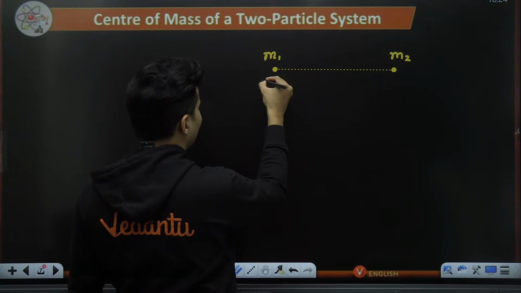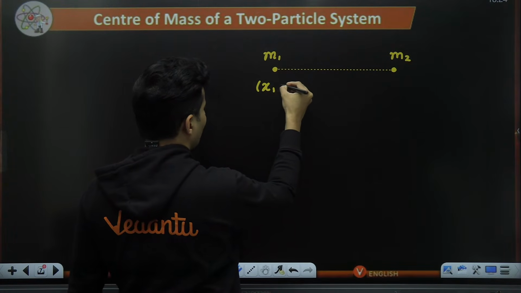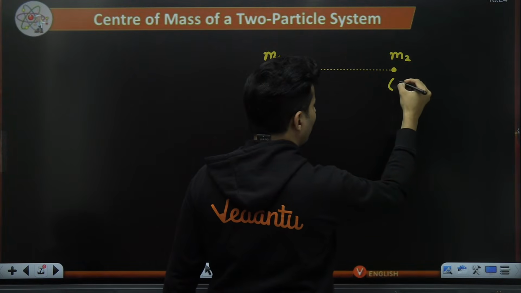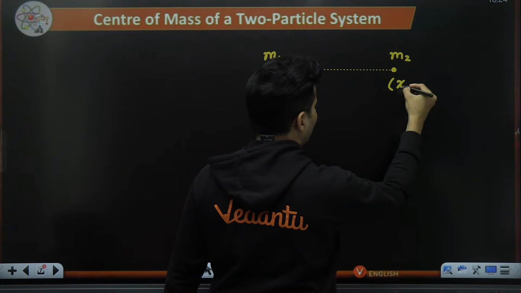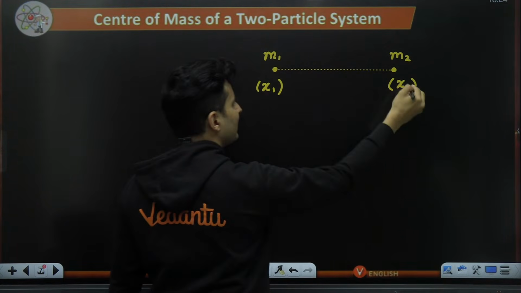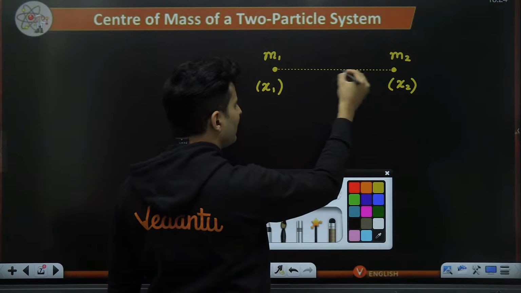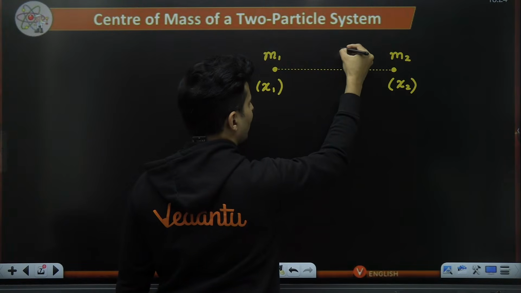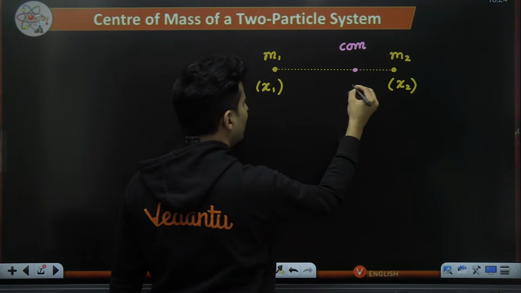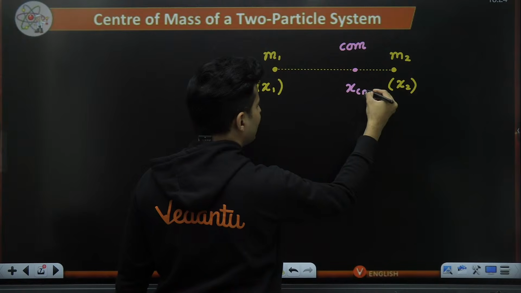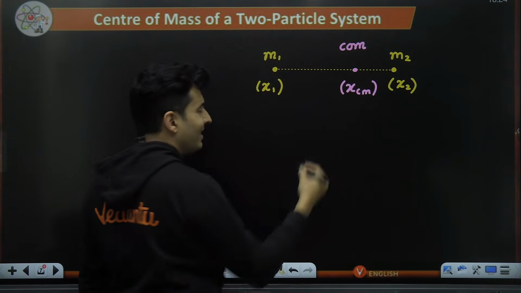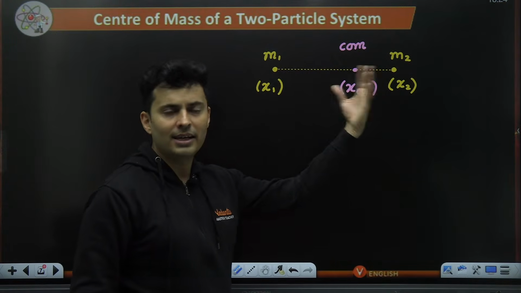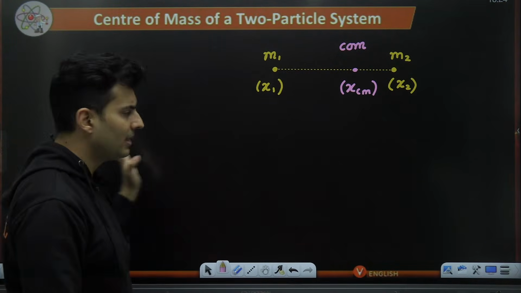So right now I will just take the coordinate to be x1, and let's not worry about the y coordinate. The coordinate of m2 is, let's say, x2. This is x1, this is x2. Then the center of mass will be somewhere in between, right over here. I don't know where exactly, but this is where the center of mass would be. And the coordinate will be xcm. CM stands for center of mass, x is the x coordinate. If this was in the y direction, I will use the y variable. If it was z, I will use the z variable. That's all.